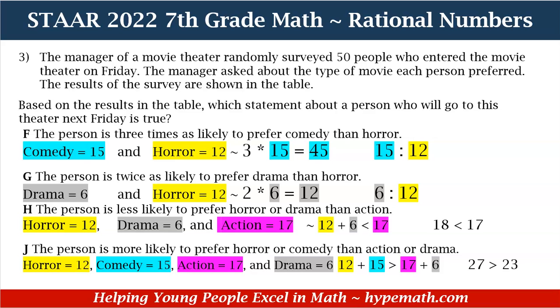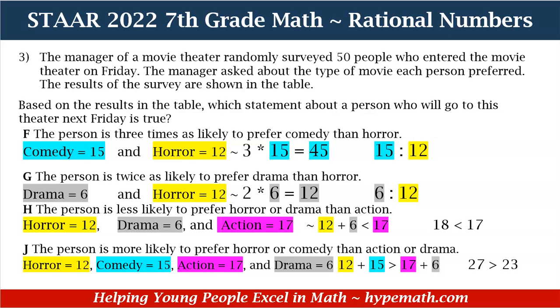Now, let's look at J. The person is more likely to prefer horror or comedy than action or drama. And again, we need the values for our movies, okay? For horror, we have 12, comedy 15, action 17, and drama 16. So let's look at what our answer choice says again. It says that the person is more likely to prefer horror or comedy. So horror is 12 plus 15 is greater than 17 plus 6. So action is 17 and drama is 6.